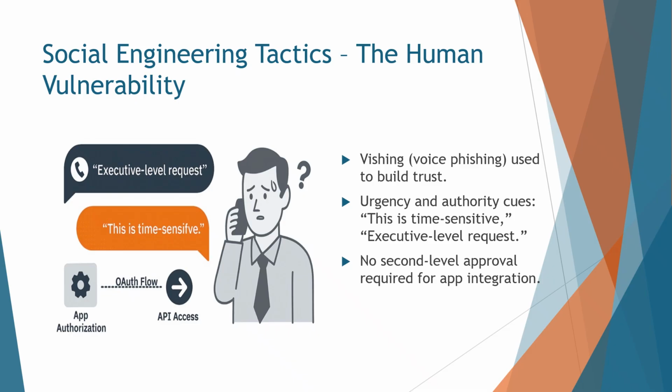Crucially, there was no second level approval required for app integration. The attacker didn't need to compromise a system, they needed to compromise a person. The visuals here include code bubbles showing attacker dialogue and an icon of a confused employee on a phone call, symbolizing the human vulnerability at the heart of this breach.